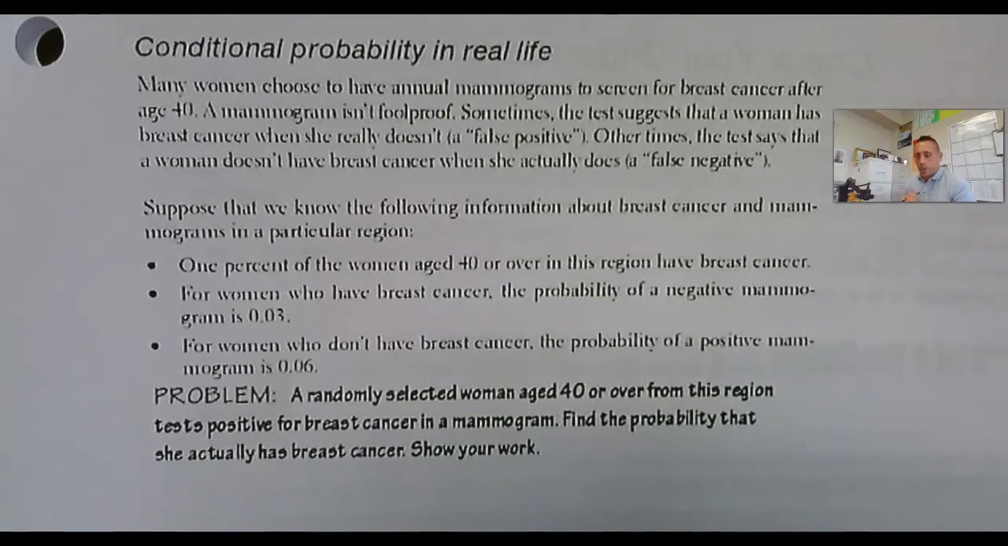All right, many women choose to have annual mammograms to screen for breast cancer after age 40. A mammogram isn't foolproof. Sometimes there's false positives where it says the woman has breast cancer when she really doesn't, or a false negative when it says that the woman doesn't have breast cancer when she actually does. And you can argue pros and cons for each of those scenarios.